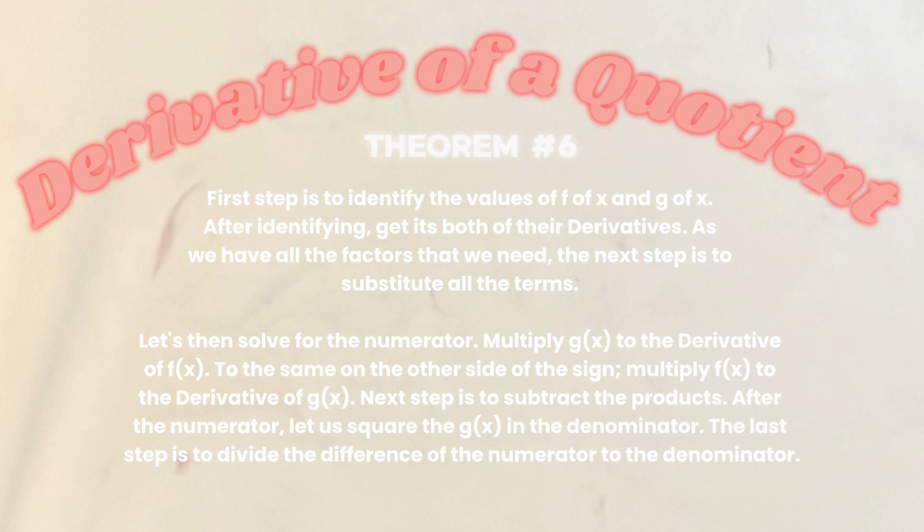After the numerator, let us square the g of x in the denominator. The last step is to divide the difference of the numerator to the denominator.